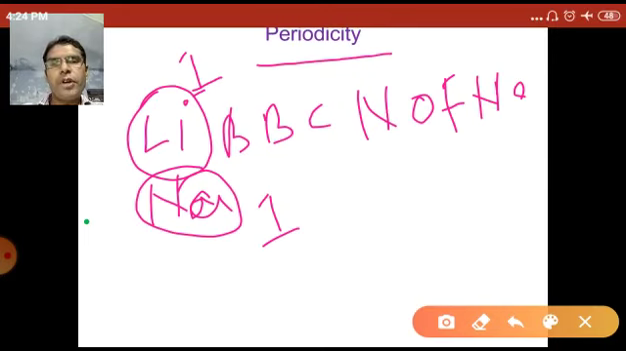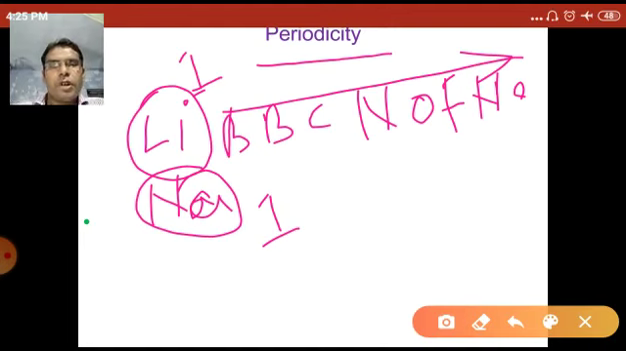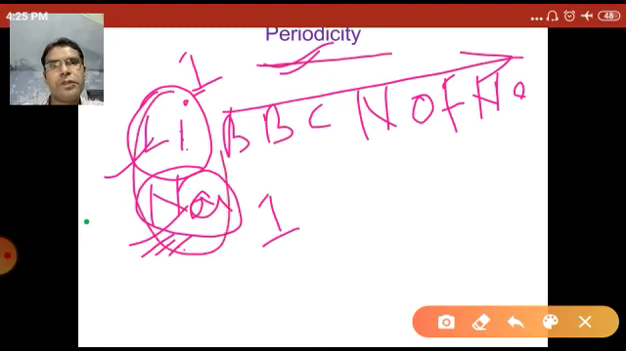So the similar properties of the elements are repeated after a particular interval of elements in the periodic table. That recurring of similar properties of elements is called periodicity. Lithium and sodium are both metals and have similar properties, and after a particular interval, sodium is repeated in the same group with lithium. That repeating of similar properties of elements is called periodicity.